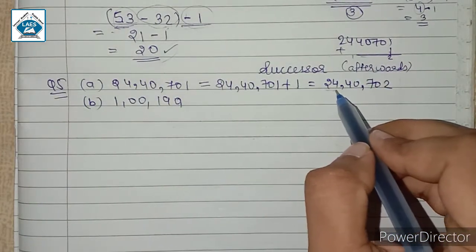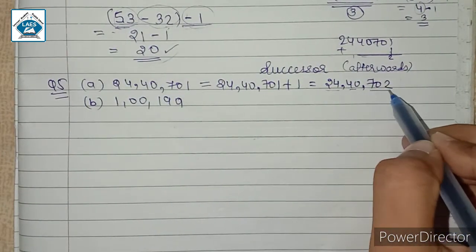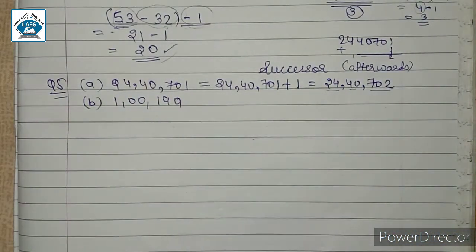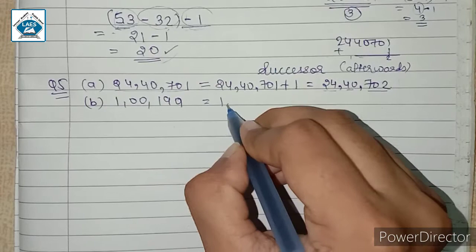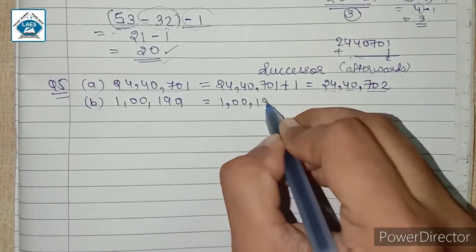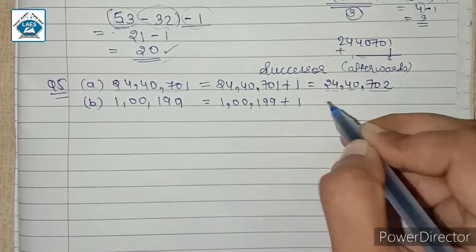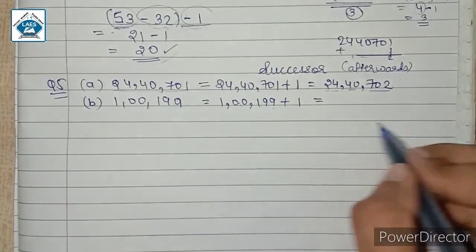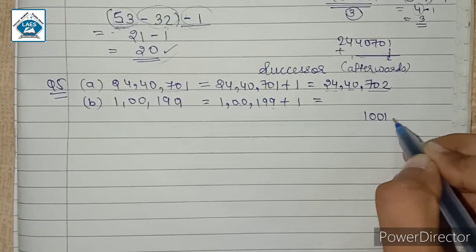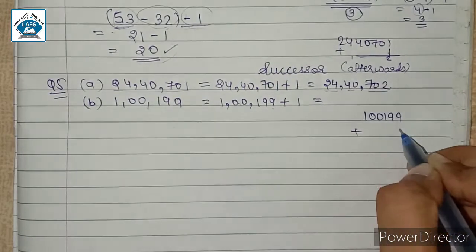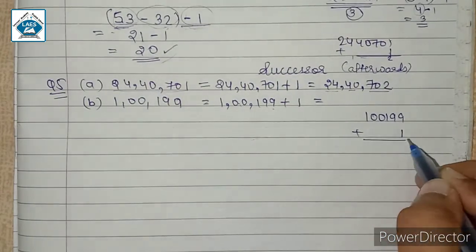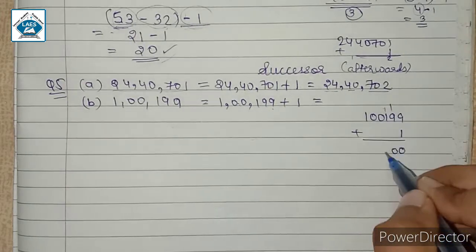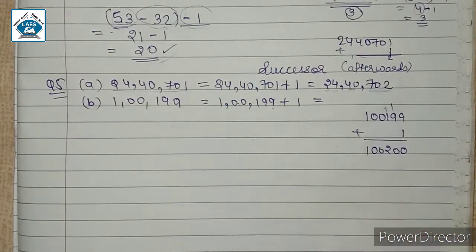So here we have 24,40,702. So this is the successor of this number. Similarly for the next number, 1,199,000, for finding the successor we will simply add 1. So in this case when we add 1, here I am showing the calculation. When we add 1, this will become 10, this will also become 10, this is 2, and this is same as it is.